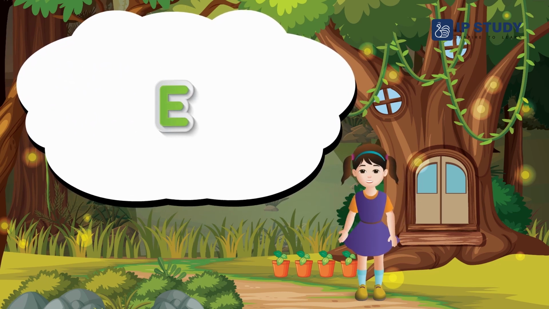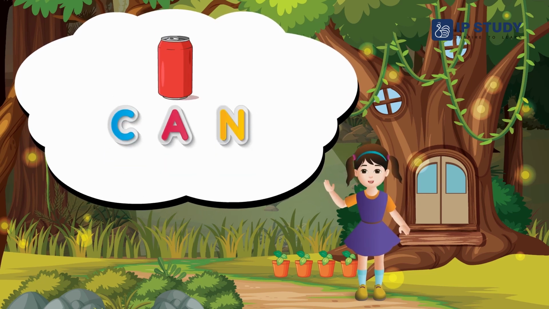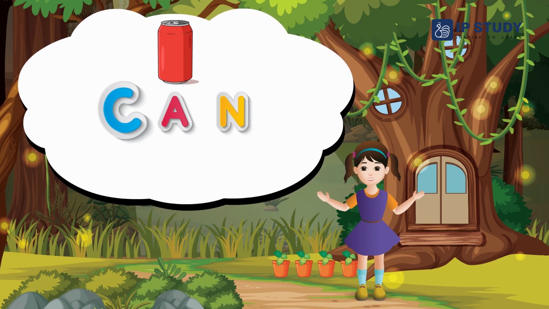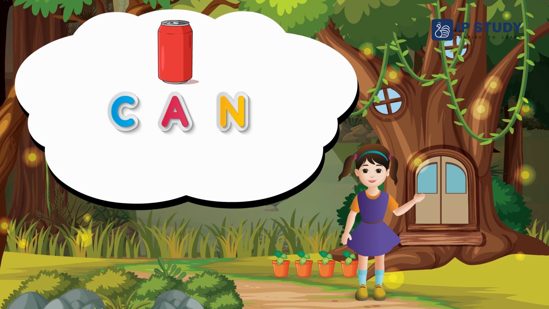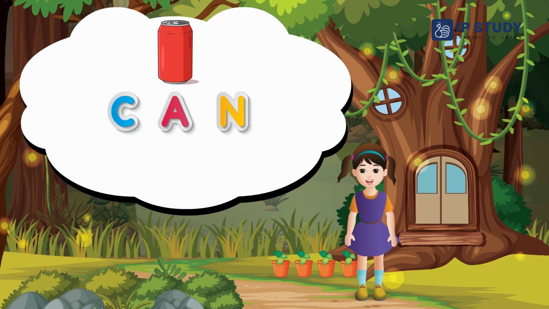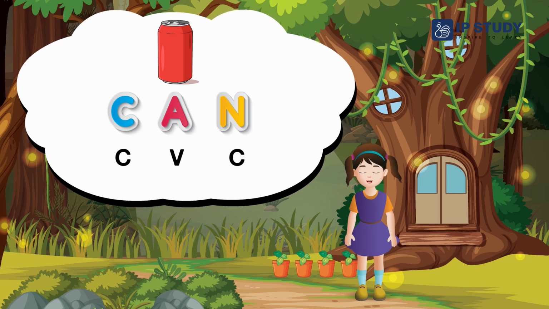Before we learn about Magic E, let us look at the following words: C-A-N, can. Here C is a consonant, A is a vowel, N is a consonant. Thus we can say that C-A-N, can is a CVC word.